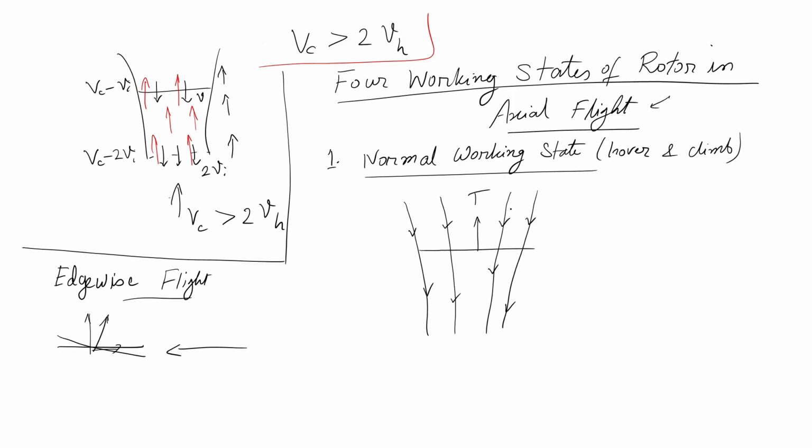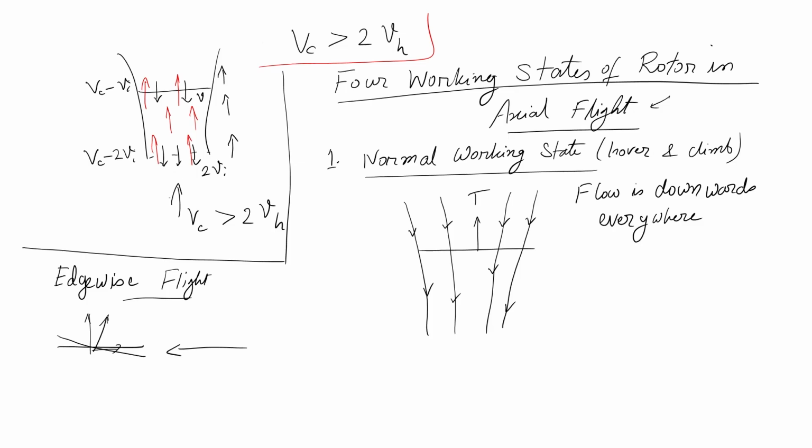Everywhere I have flow in a nice uniform, same direction. So flow is downwards everywhere in the control volume. Okay.